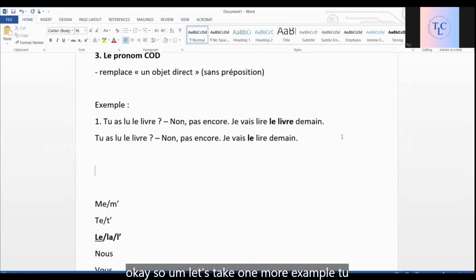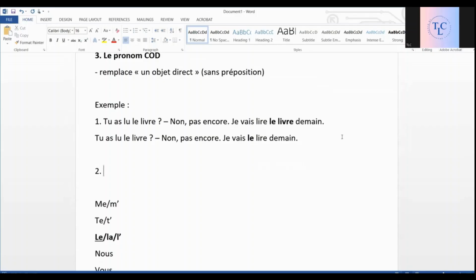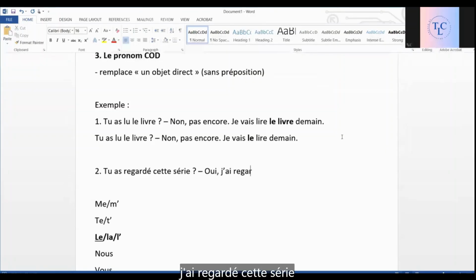So, let's take one more example. Tu as regardé cette série? Oui. J'ai regardé cette série hier.